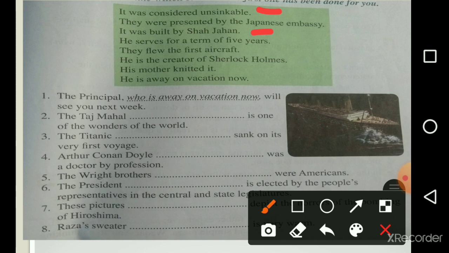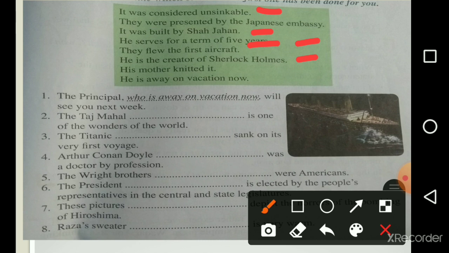Arthur Conan Doyle, who is the creator of Sherlock Holmes. The Wright brothers, who flew the first aircraft. The president, who served for a term of 5 years.